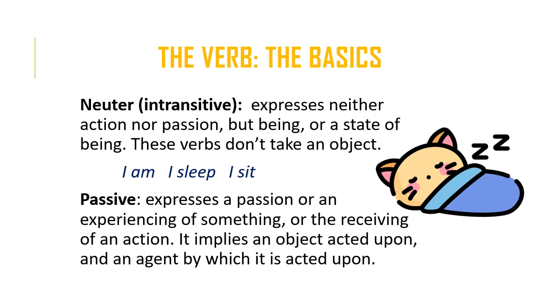And the third type of verb is the passive verb, which expresses a passion or an experiencing of something or the receiving of an action. It implies an action, it implies an object acted upon and an agent by which it is acted upon. Penelope is loved by me. So Penelope here is the object, is loved is the verb in the passive voice, and the agent is me.